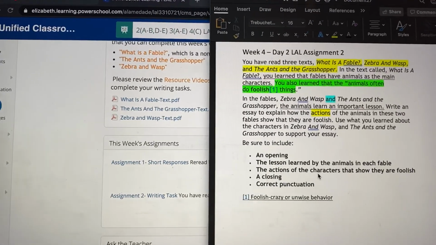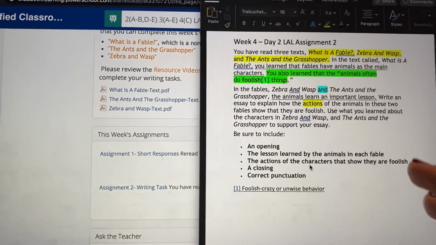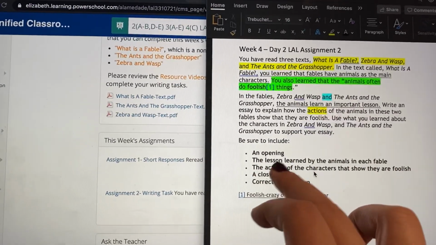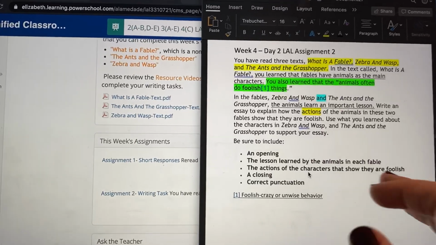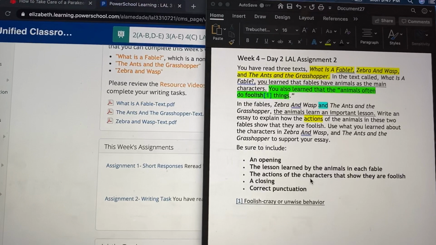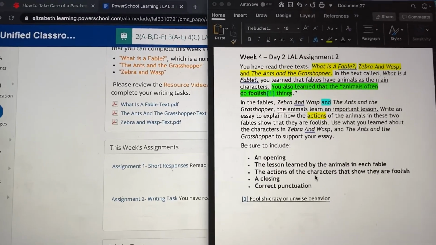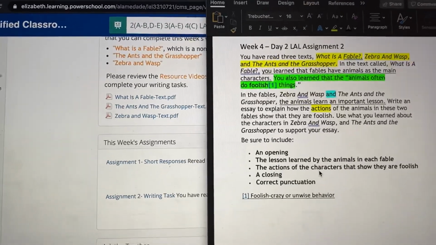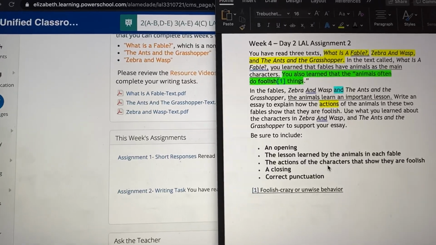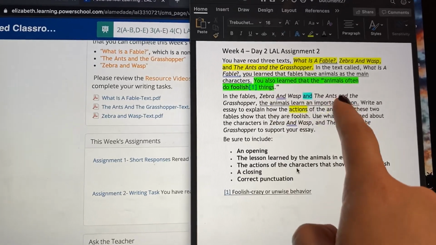If you just want to prepare the work for today, maybe make the T-chart and find out the actions that they did that were foolish, and then find out what lesson they learned. That would be perfect. And then maybe on Wednesday you can actually start writing, and complete it by Wednesday night. It's your choice. Or if you want to do it all today, you can do that as well. But I suggest you take your time with this and find all the information, because there is a lot of information between these two stories.